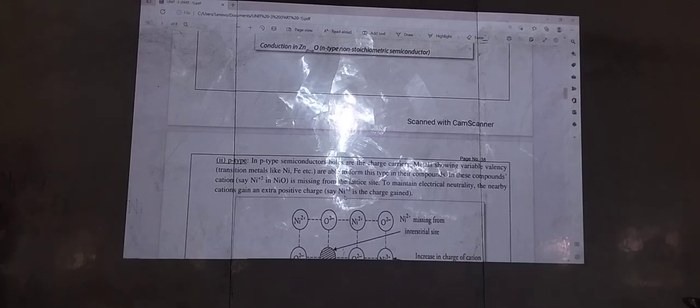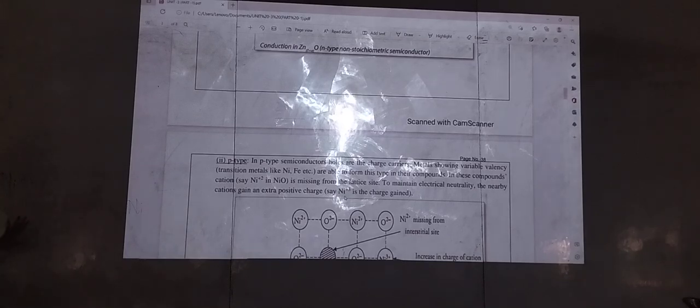Oxygen contains -2 and nickel has +2, this is the general case. Now in these compounds, Ni2+ in nickel oxide is missing from the lattice site. Now, who is missing from the lattice site?